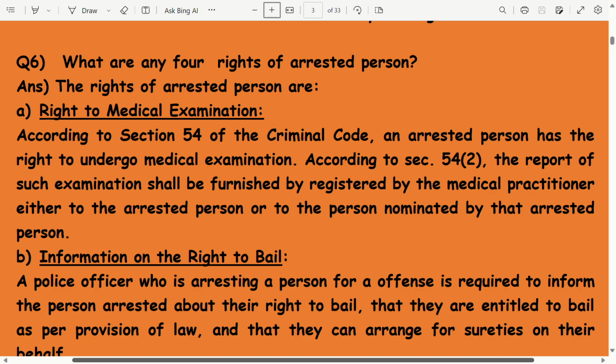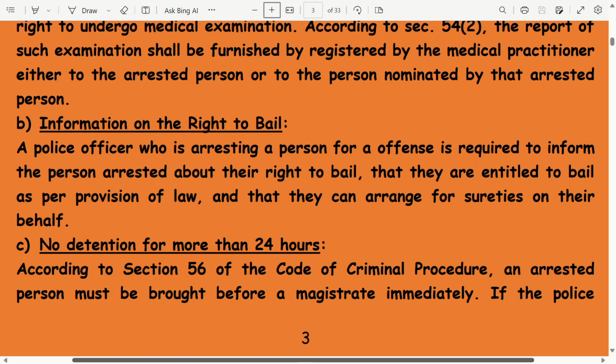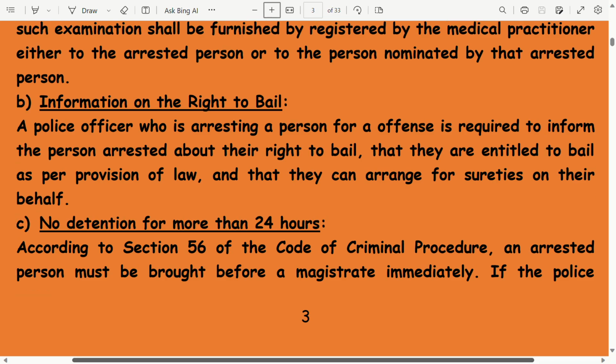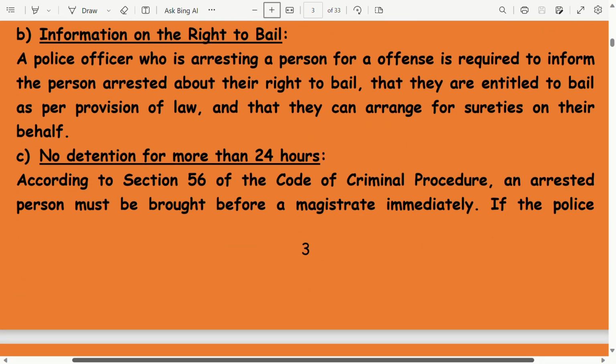Information on the right to bail. A police officer who is arresting a person for an offence is required to inform the person arrested about their right to bail, that they are entitled to bail as per the provision of law, and that they can arrange for sureties on their behalf. There is no detention for more than 24 hours.